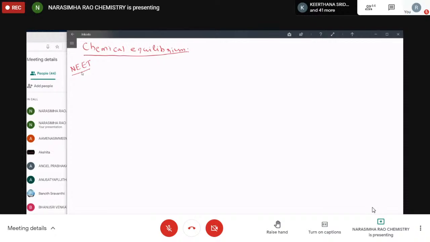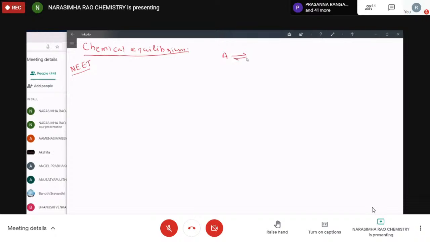Let's discuss. What is chemical equilibrium? Chemical equilibrium means, in a reversible chemical reaction, not a process, the rate of forward reaction should equal the rate of backward reaction. Such a state is called chemical equilibrium. For the example, children, I am taking a chemical reaction.